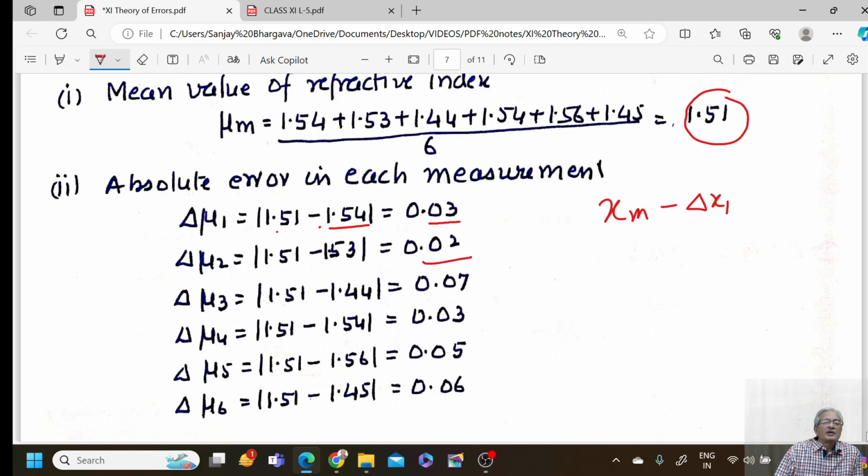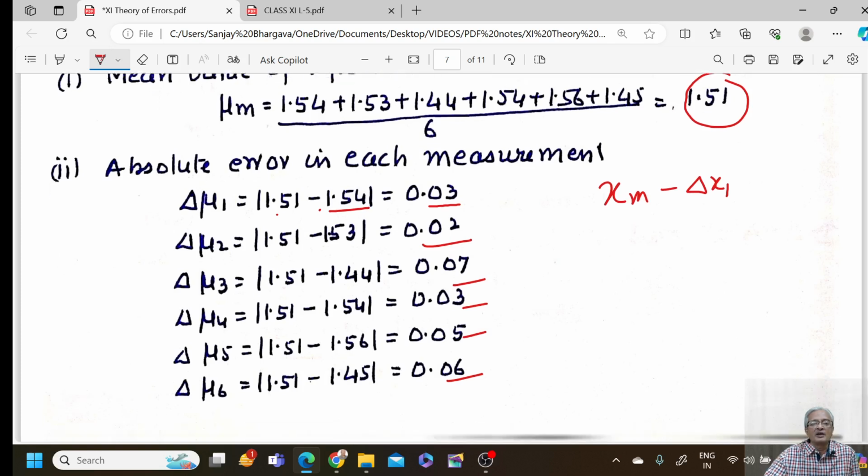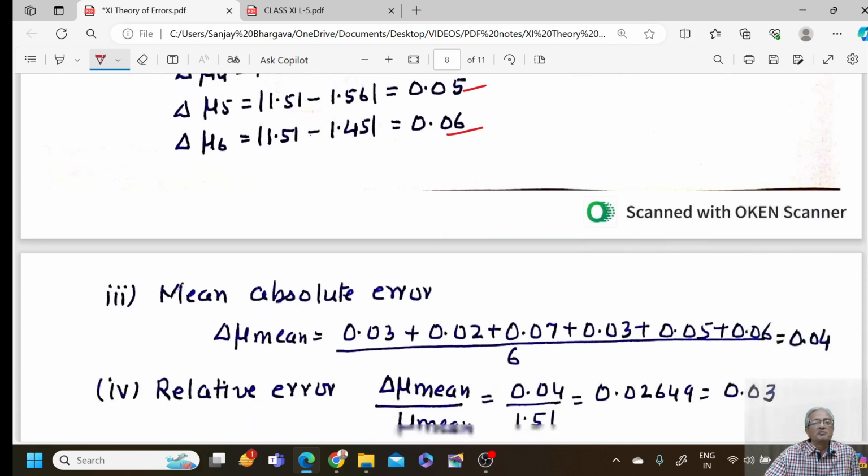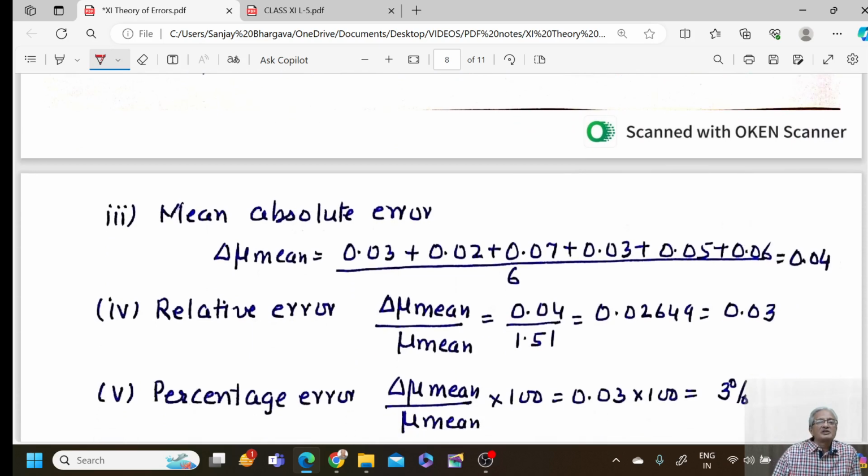Delta mu 2 you calculate here, 3, 4, 5 and 6. All absolute errors have been taken to be positive. Then mean absolute error, sum of all absolute errors divided by 6, and that comes out to be 0.04. Now relative error, it is delta mu mean upon mu mean, so 0.04 divided by 1.51, and that is equal to 0.03. We have rounded off the calculation.